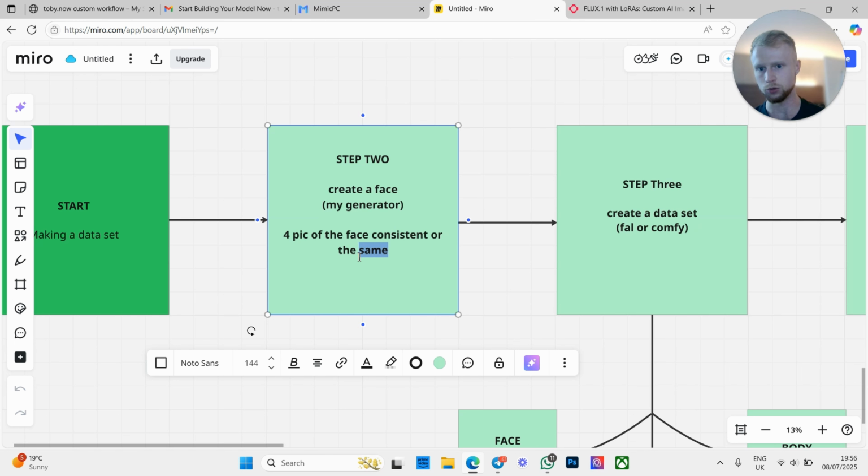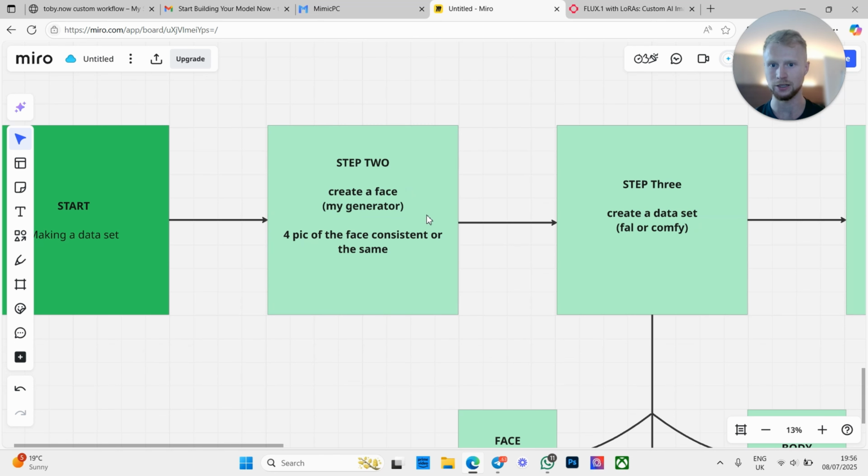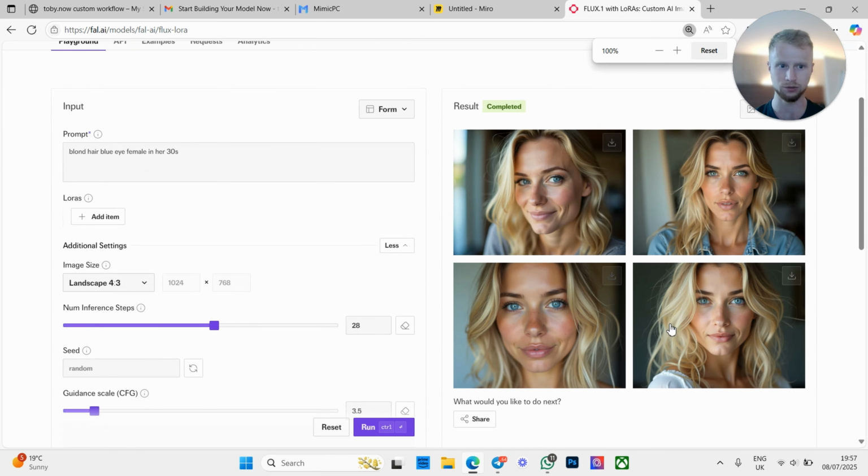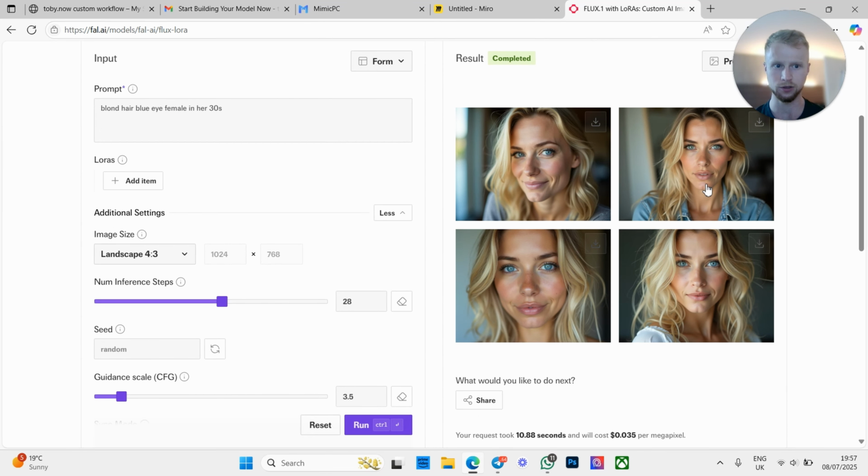This is obviously very, very important. If we don't have 4 pictures of the model's face in different angles and it's the same face, then that's going to cause some problems, and we're not going to be able to do this. So if we have a look here, as you can see, they're different models. You may struggle to see that because you haven't been using AI very often, but if you look carefully, they are just different models.